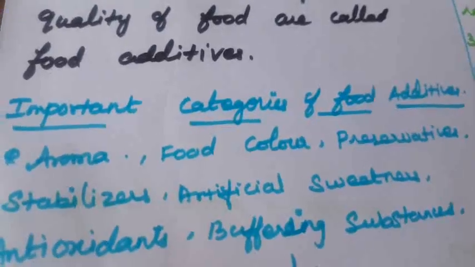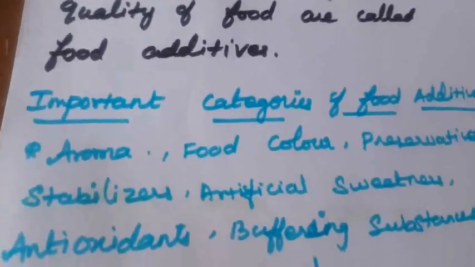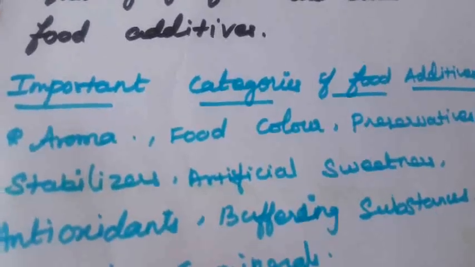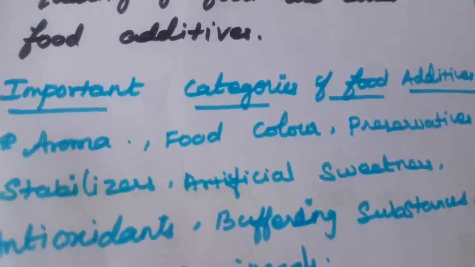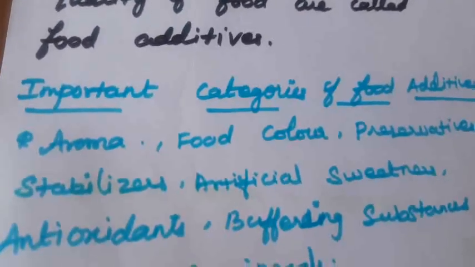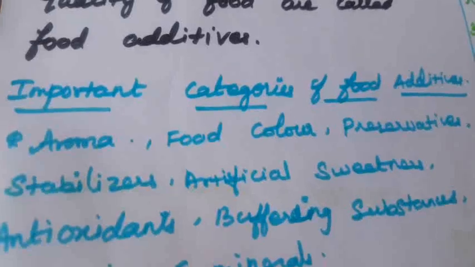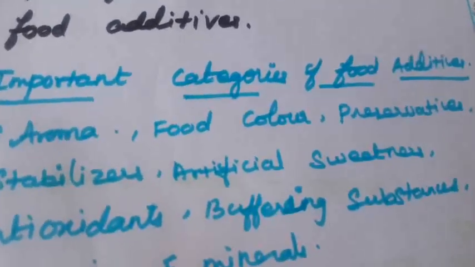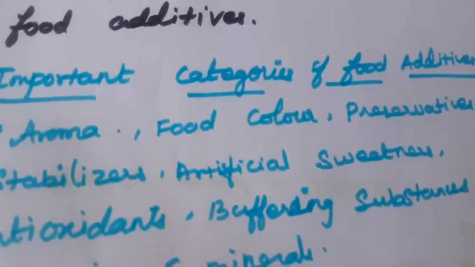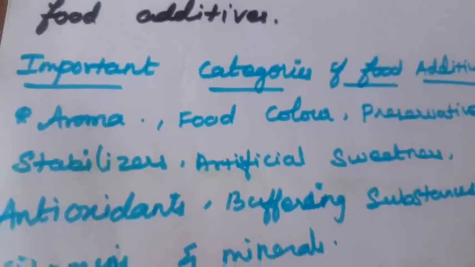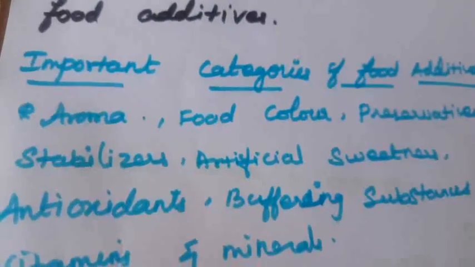Another one is preservative, which preserves that particular food item. And stabilizers, so that it does not decompose for 5 or 6 months, and stays stable till the end of one year. That is the reason they use stabilizers. And artificial sweeteners. Even in packed tinned fruit juices, they add extra sweetness, sweetening agents.